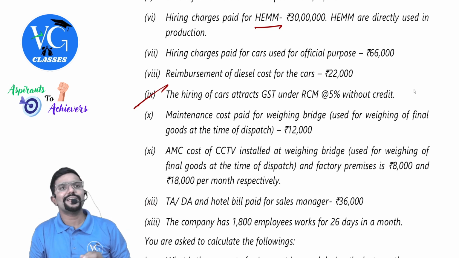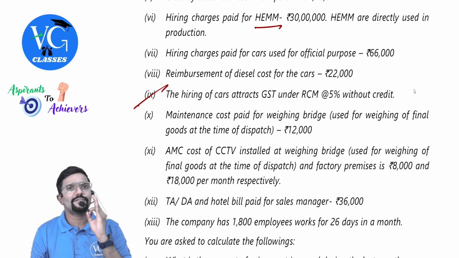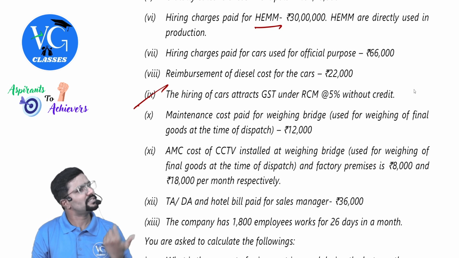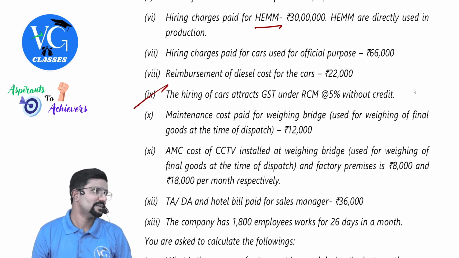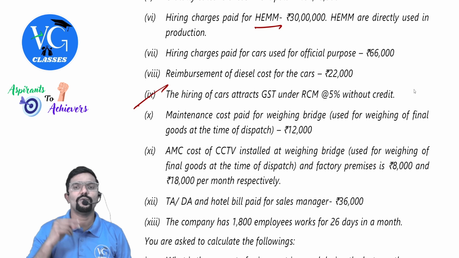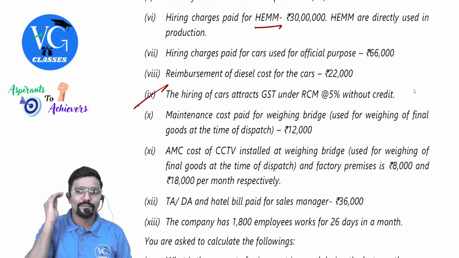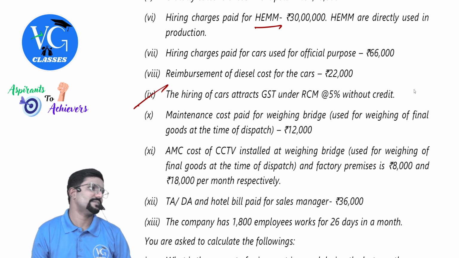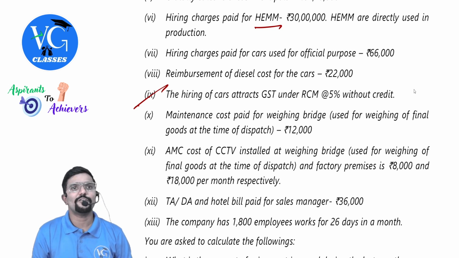Now on my inward supply, if I have paid GST and if credit is not available, is it a part of my cost? Yes, it is a part of my cost. Now what is my cost here? 66 plus 22 plus 5% of it. Because it is an inward supply, I have paid a tax under RCM as a recipient, for which there is no credit.